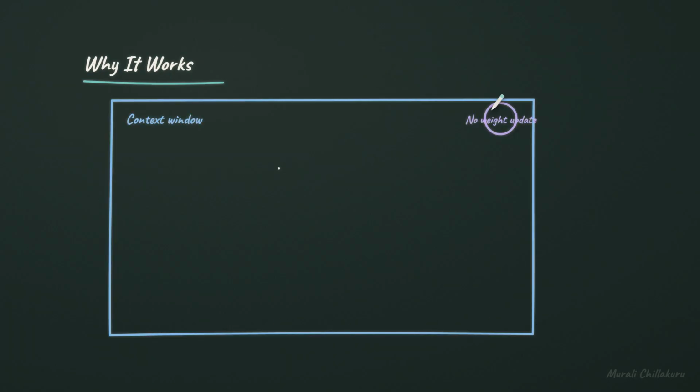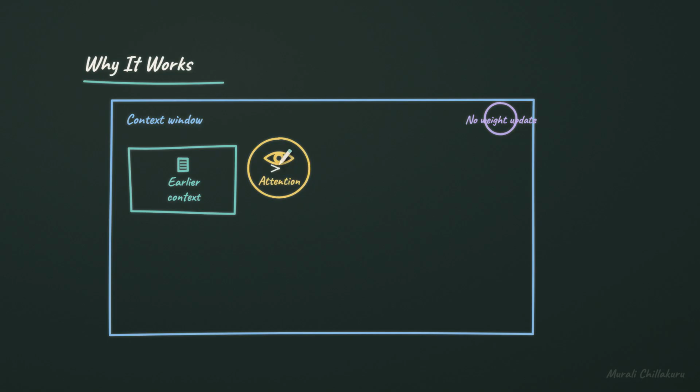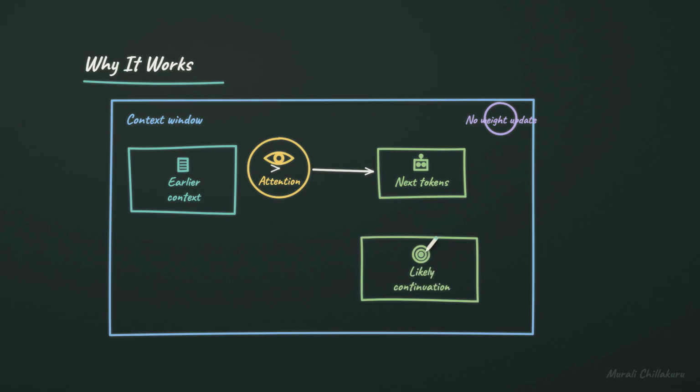The model is using the context window. Inside that context, attention lets later words be influenced by earlier context. The learned model estimates next tokens conditioned on all that context. When examples are clear, the likely continuation is the kind of answer you want. This is often called in-context learning. Behavior changes within the prompt, not in the stored model.